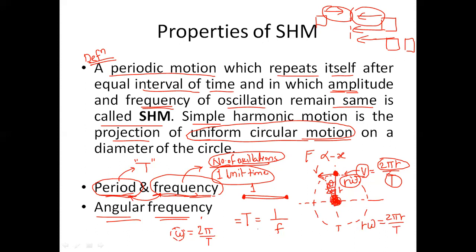Because now you know that frequency is given as 1 by time period, whereas angular velocity in circular motion is given as 2 pi by time period. So it's very much analogous to frequency, but instead of 1 by time period, it is 2 pi by time period, where 2 pi gives you an overall sense of how much the angle is. So 2 pi divided by time period gives you the angular frequency in the context of simple harmonic motion.